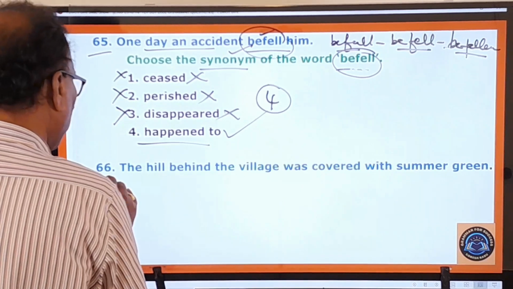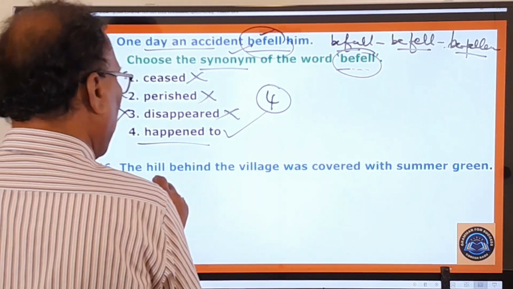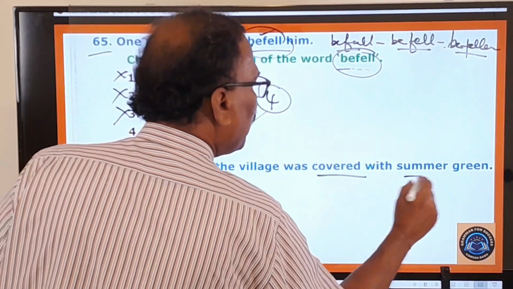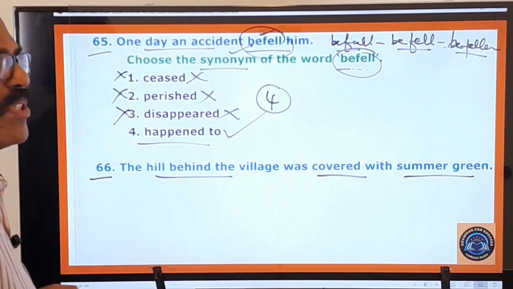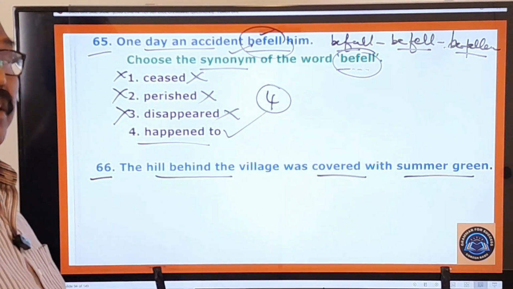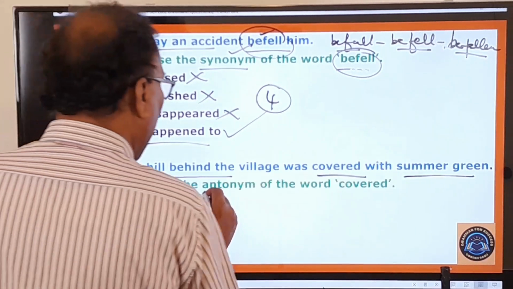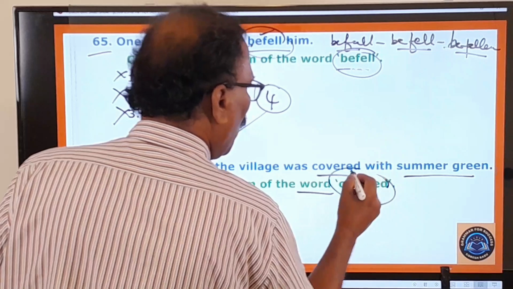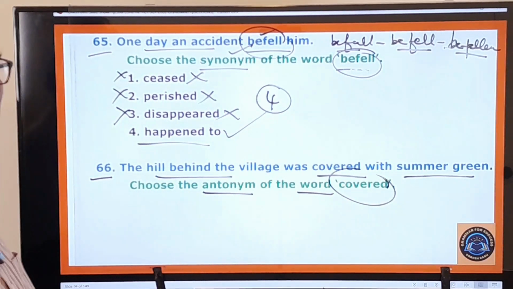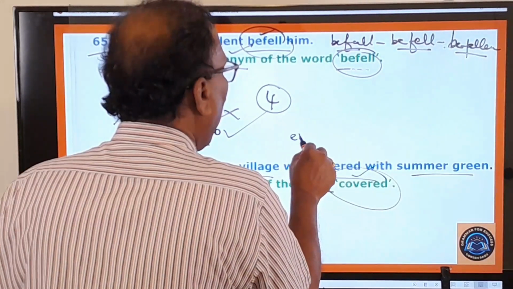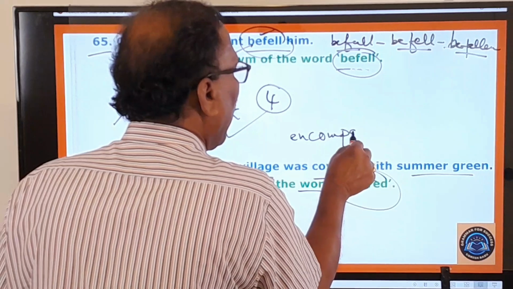66th question. What is this? The hill behind the village was covered with summer green. So very simple statement is given. But what is the examiner asking you to do? Let us see that here. Choose the antonym of the word covered. What is the antonym of this covered? Covered means encompassed. Okay, encompassed.